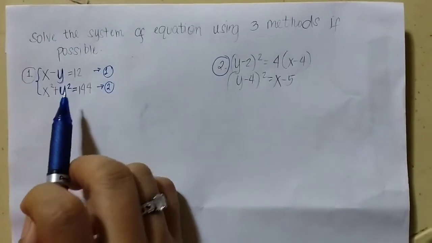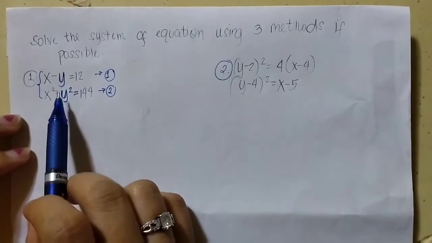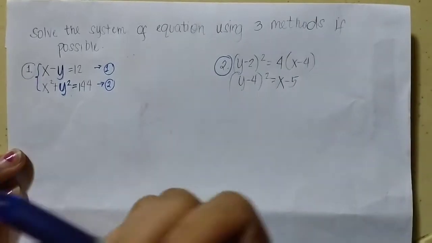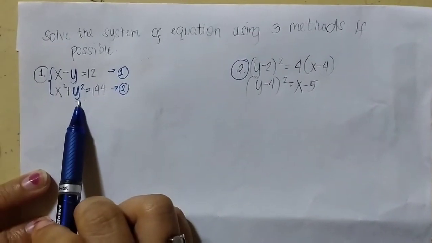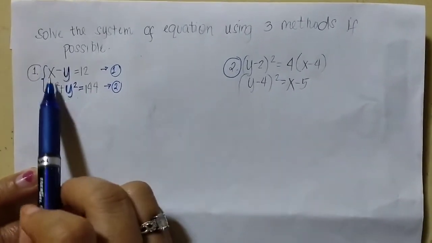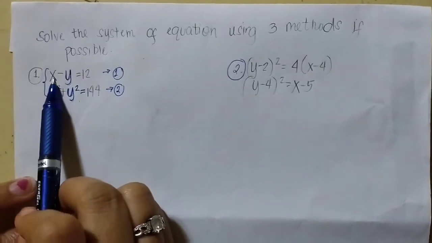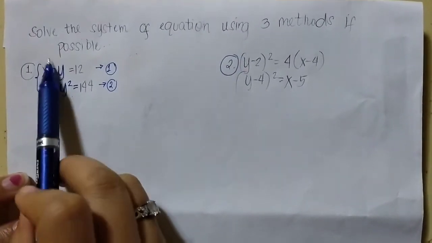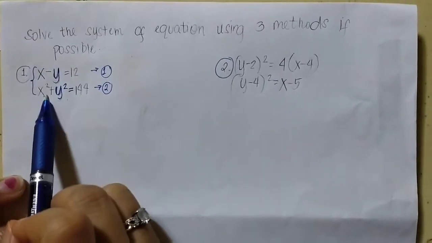If we say elimination, we will eliminate any variable. Here we can use substitution, but if we use elimination, it is not possible. Why? As we can see in our equations, the variable x has degree 1 in the first equation and degree 2 in the second. We cannot eliminate variables because they have different degrees.